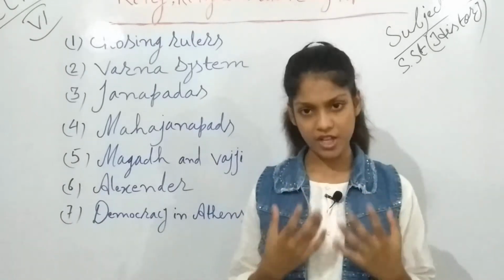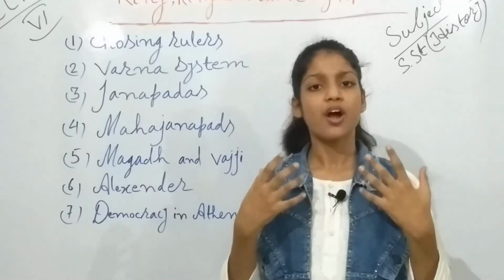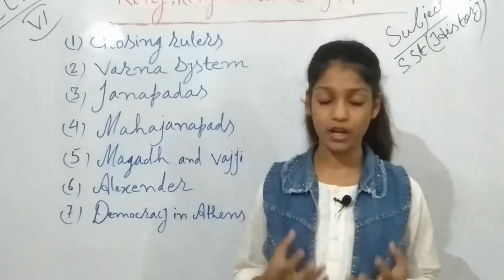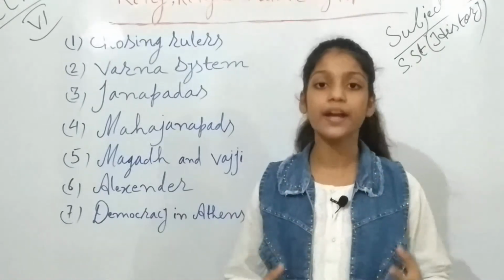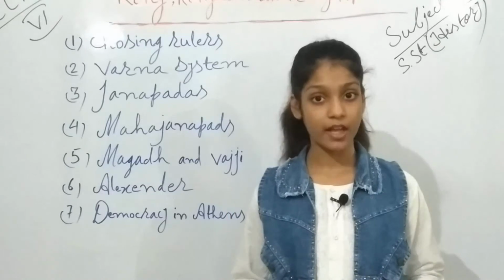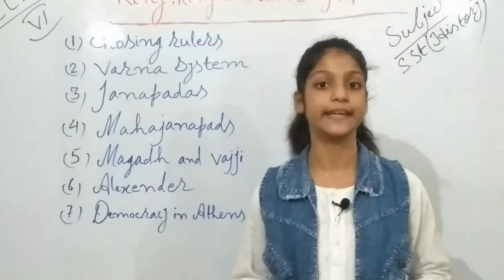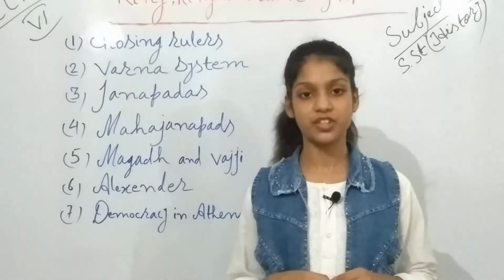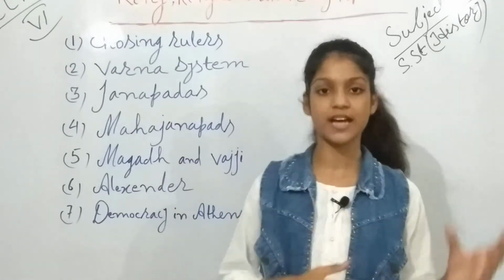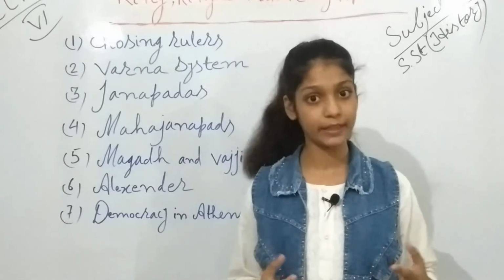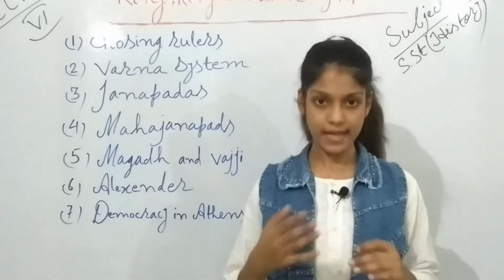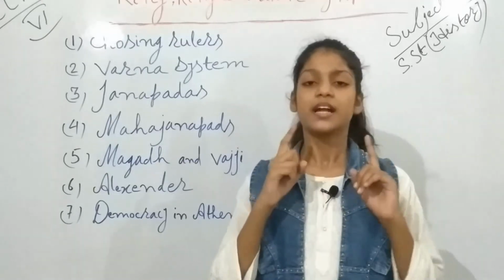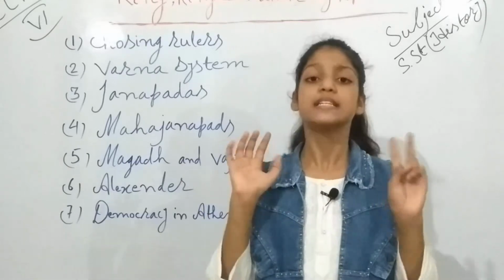whether Banji held frequent public meetings. He asked, does Banji have frequent public meetings? Vasakara said yes, they have public meetings. As I told you, in Banji the rajas and the public all together decide and debate. So Vasakara said yes, they have. Then when Buddha heard this, he told seven conditions.